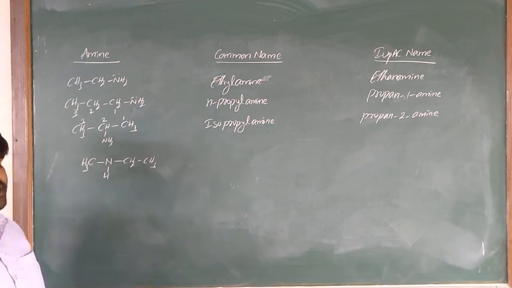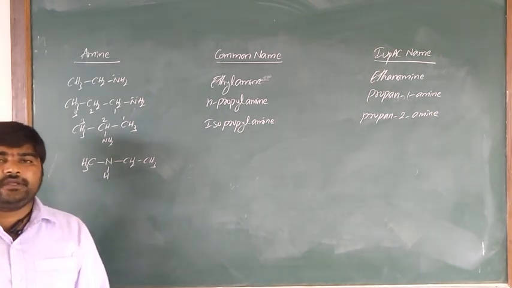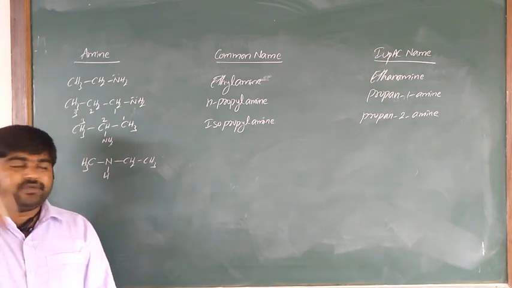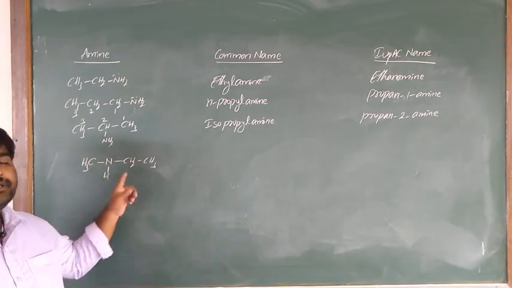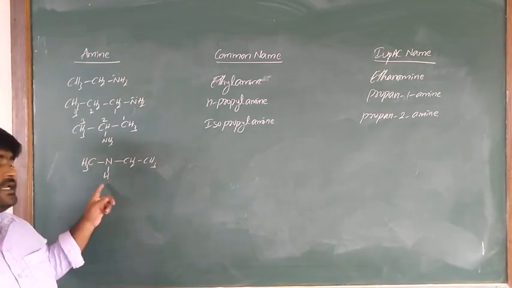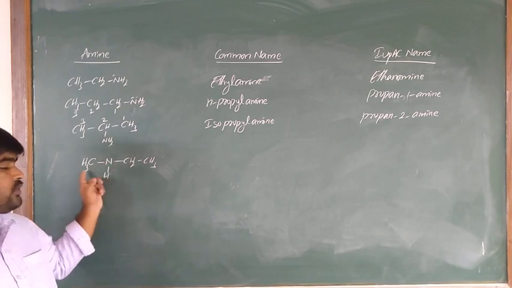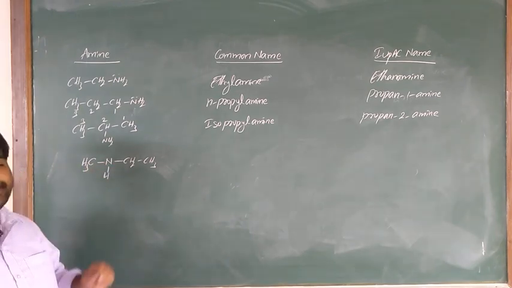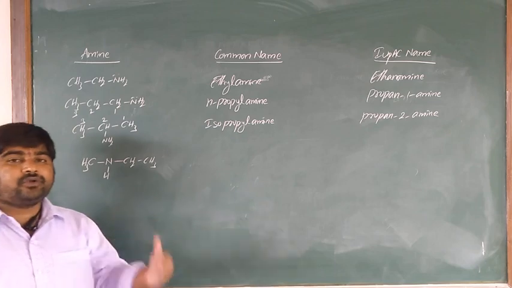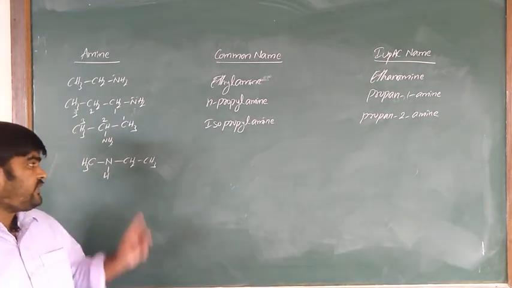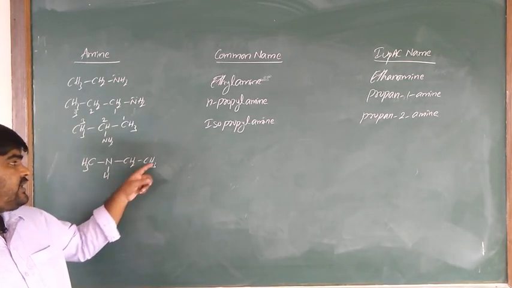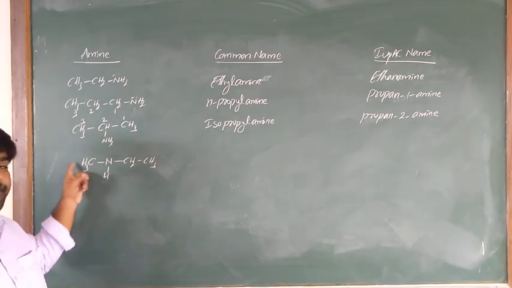So what is the common name here? How to identify? It is a secondary amine, because the nitrogen atom is attached to two alkyl groups, an ethyl group and a methyl group. So how do we give the common name? First write ethyl, then methyl.